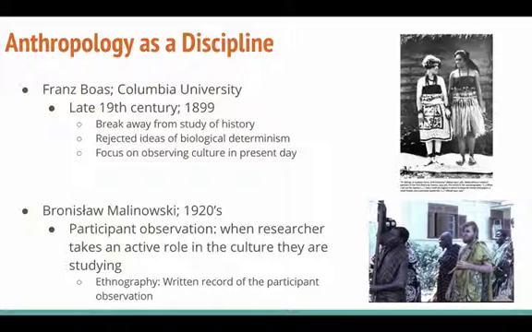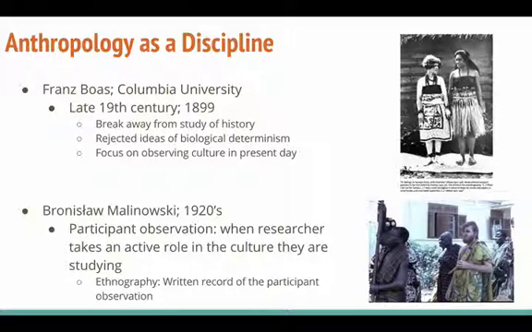After him, in the 1920s, we had Malinowski. Malinowski picked up from Boas, and he decided that we need to actually go into the field and observe in order to better understand the different cultures and what motivated them and why they changed and adapted. And he developed a research technique called participant observation. So this is when the researcher, the anthropologist, would actually go into a culture and take an active role in the culture so that they can try to better understand it.